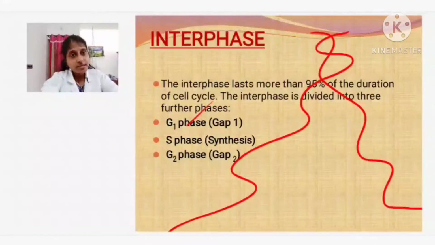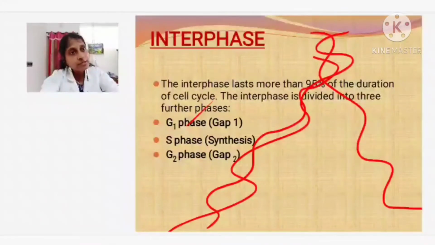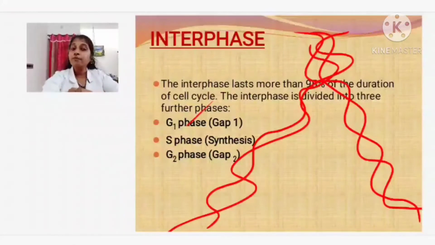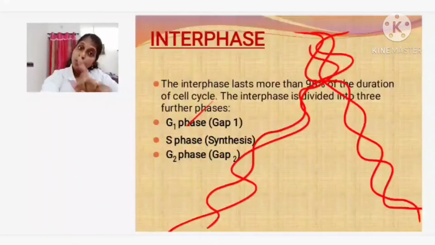The substances needed for the synthesis of DNA are all synthesized inside the cell. This DNA will form its duplicate copy, and this DNA will also form its duplicate copy. Like this, from 1 I am getting 2. Like that, all 46 chromosomes will go through the same process, DNA replication.